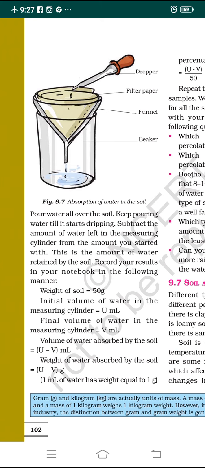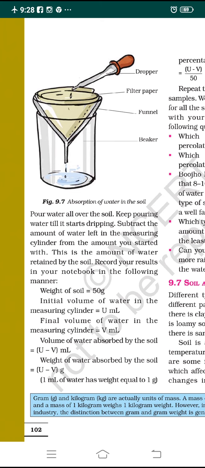Okay, so still I would try to make it clear for you by explanation. Keep pouring the water till it starts dripping. What happens is, when you start dropping the water drop by drop all over the soil present in the filter paper, the soil particles start absorbing that drop of water all over the soil, all over the filter paper.